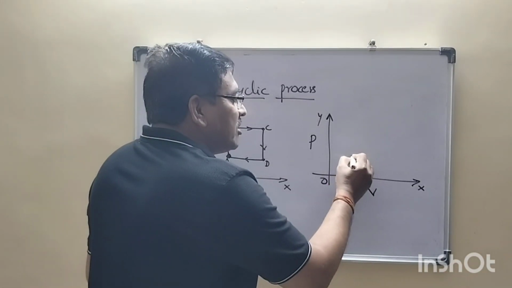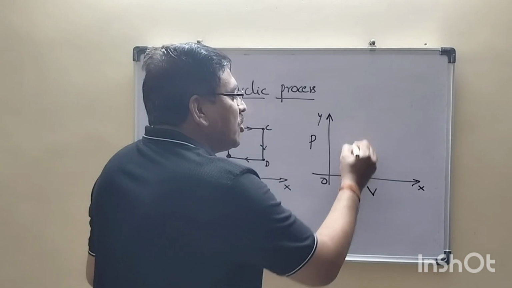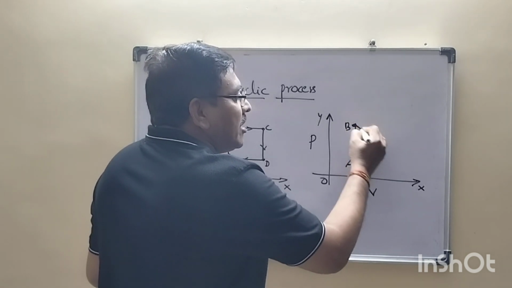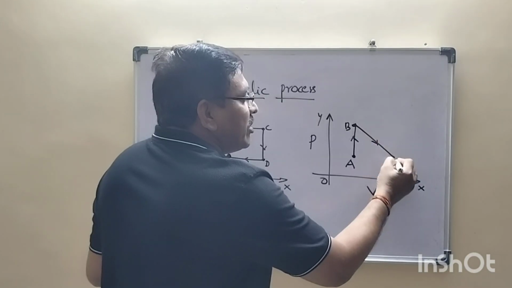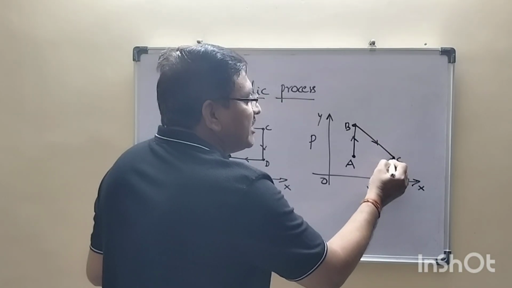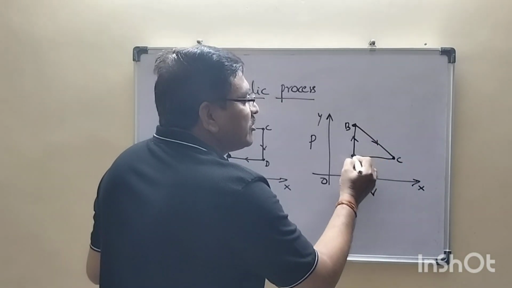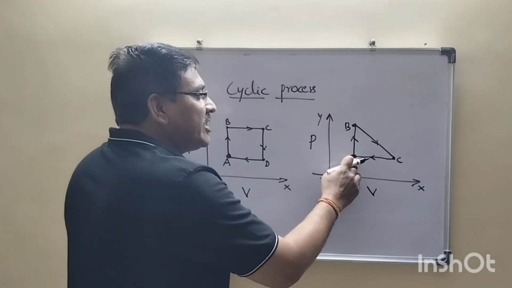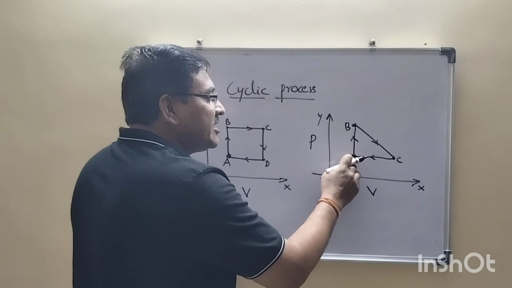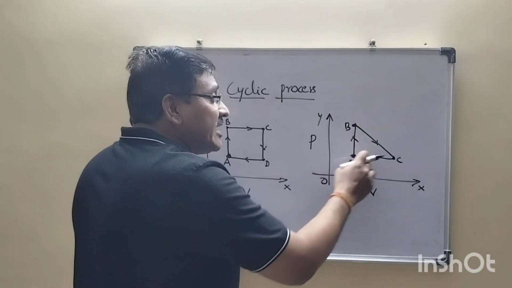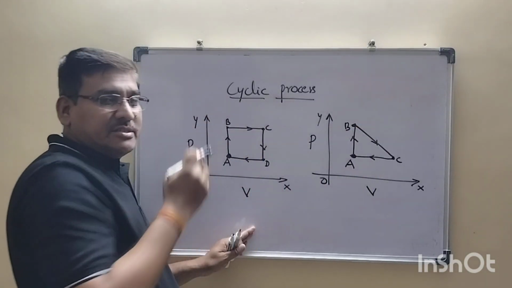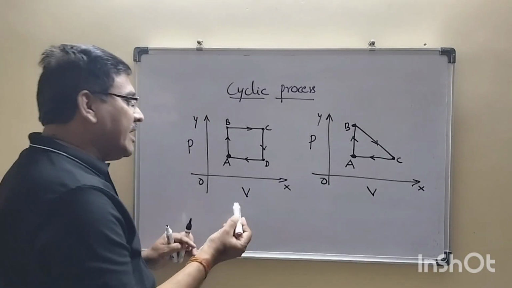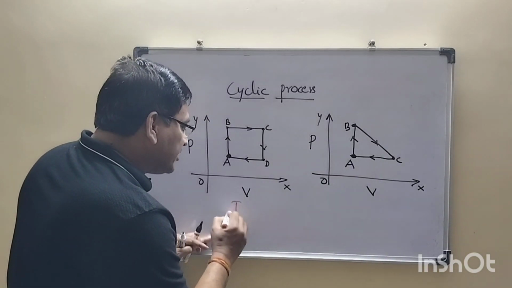If a system starts from the initial state A, goes up to B, and comes up to the C point, again from C, if it goes back to the initial state A, that means the initial state and the final state coincide. It's a cyclic process. Clear? Okay.